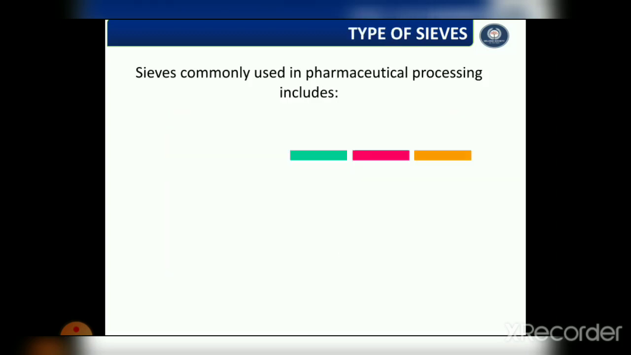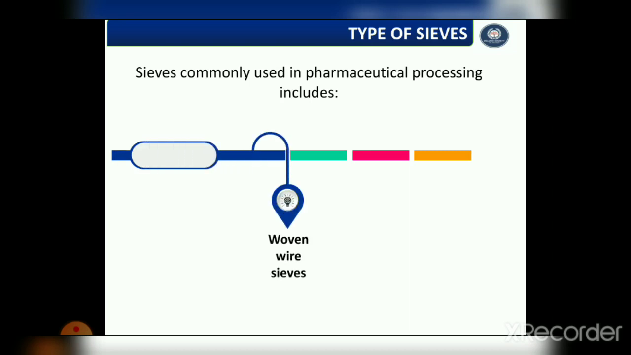Now, the next point is types of sieves. In the pharmaceutical industry, there are various types of sieves which are used. Sieves commonly used in pharmaceutical processing include four different types. From these, the first one is the woven wire sieve, a general purpose sieve widely used in pharmaceutical practices.